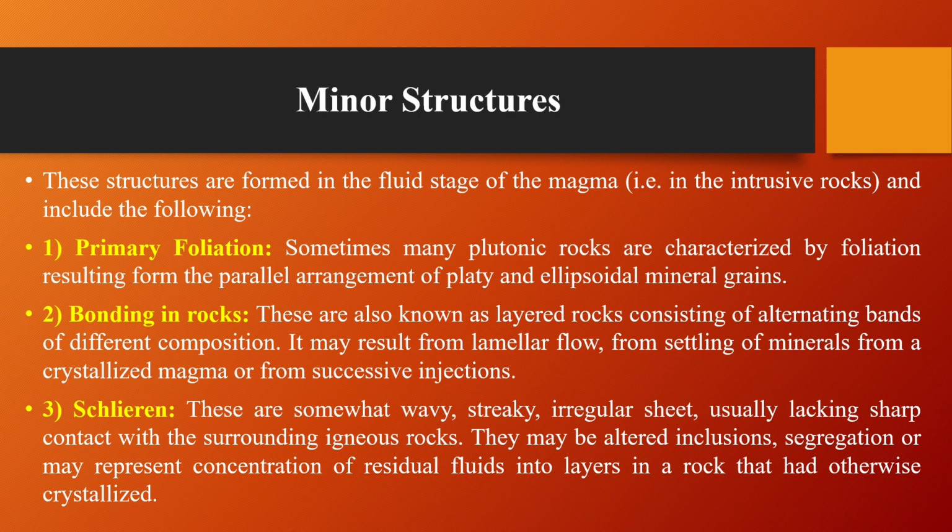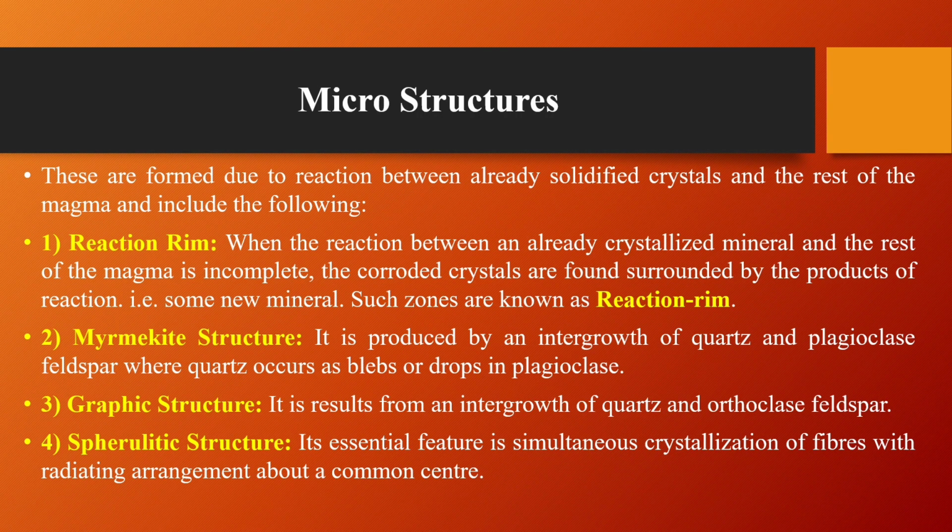The third one is schlieren. These are somewhat wavy, streaky, irregular sheets, usually lacking sharp contact with the surrounding igneous rocks. They may be altered inclusions, segregations, or may represent concentration of residual fluid into layers in a rock that had otherwise crystallized. Then the microstructures are formed due to the reaction between already solidified crystals and the rest of the magma, and include the following.